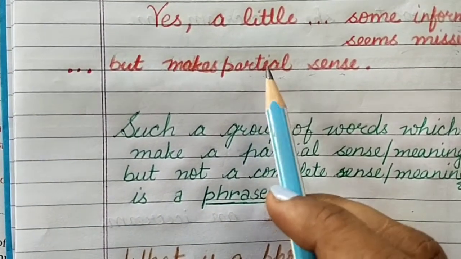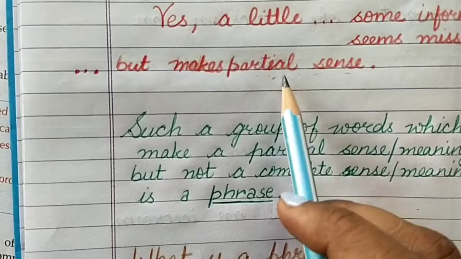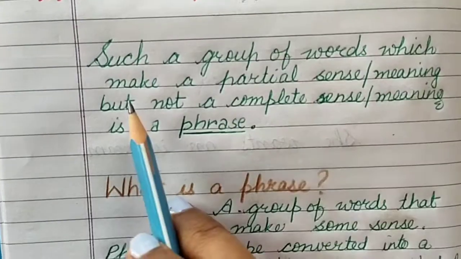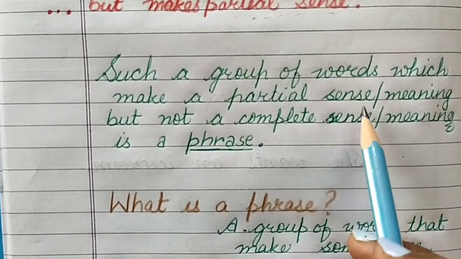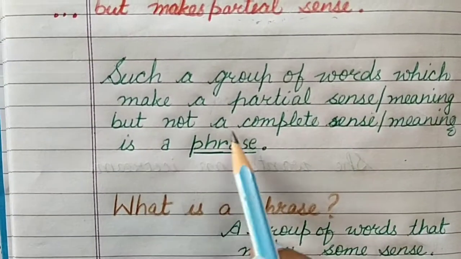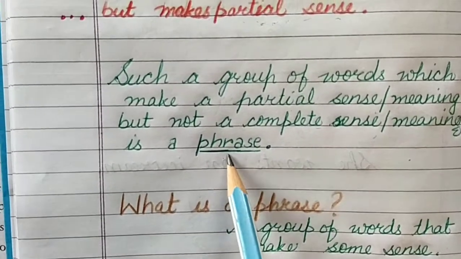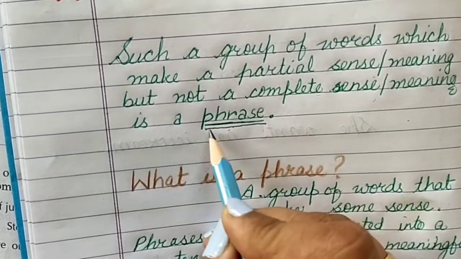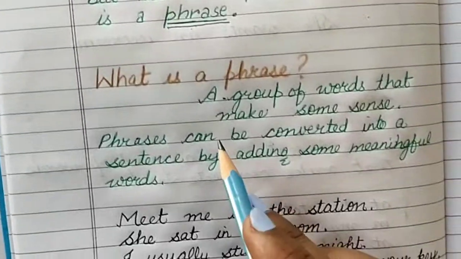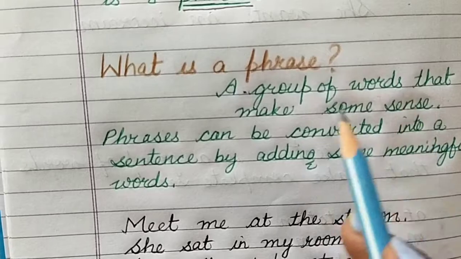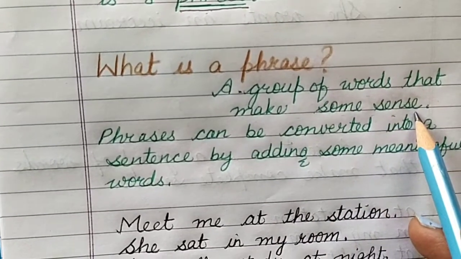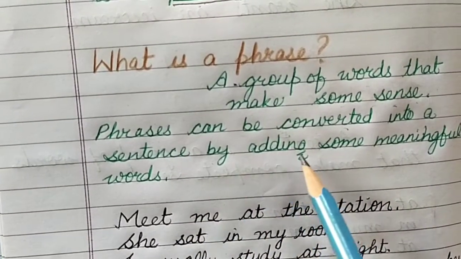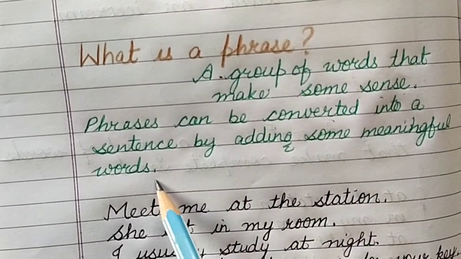Not complete. Partial means not complete but a little. So, such a group of words which make a partial sense or meaning but not a complete one is called a phrase. New word to add. What is a phrase then? So, the phrase is a group of words that make some sense. Phrases can be converted into a sentence by adding some meaningful words to it.